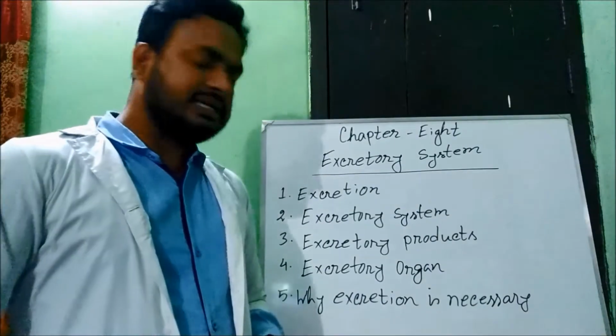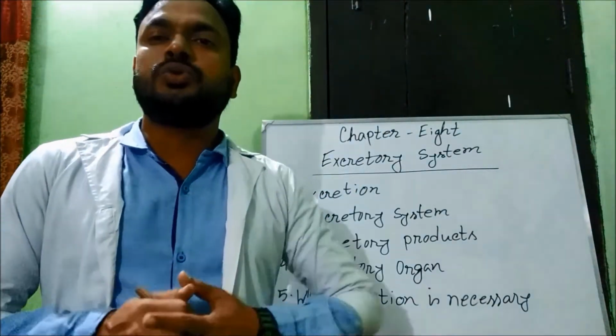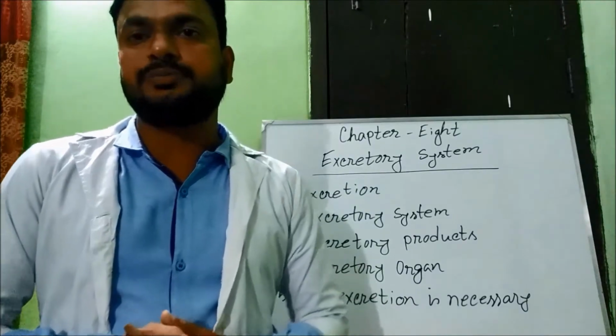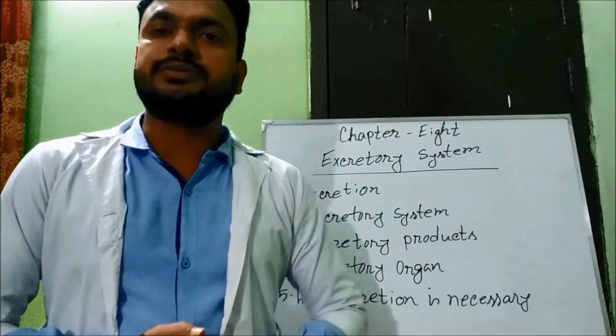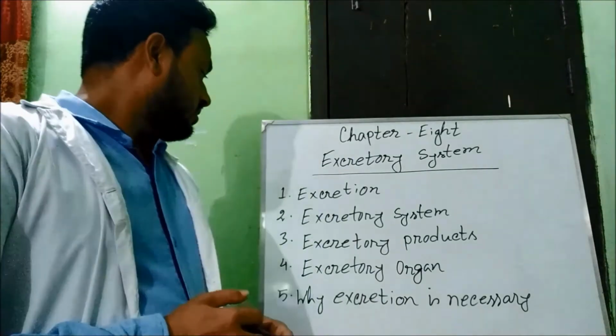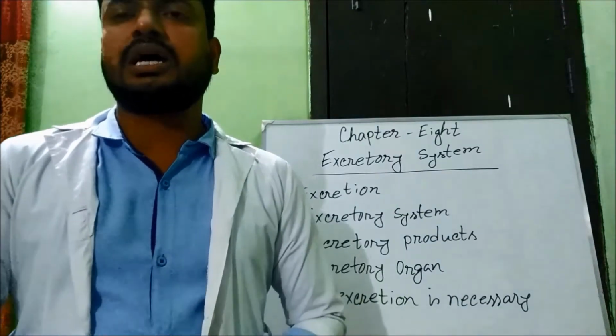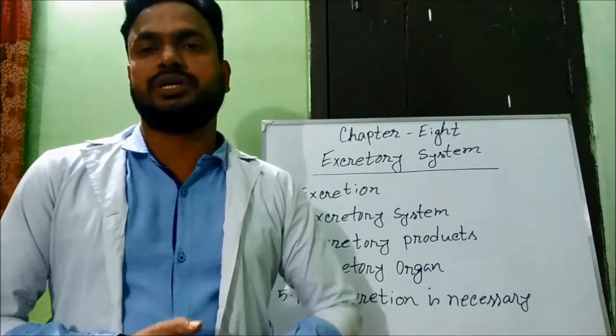Then excretory system: the system through which nitrogenous waste products are excreted from the body is called the excretory system. Then excretory products. Excretory products are mostly nitrogenous waste.